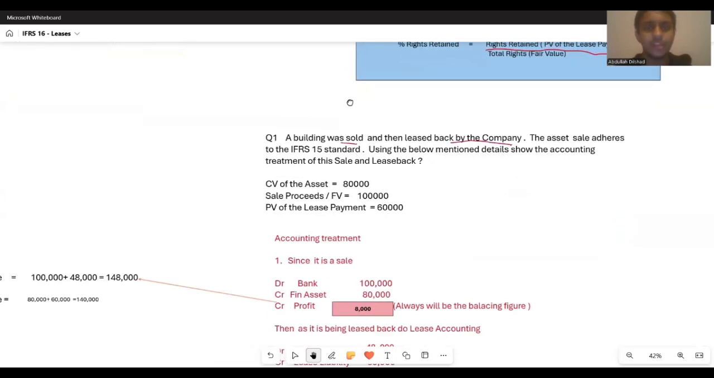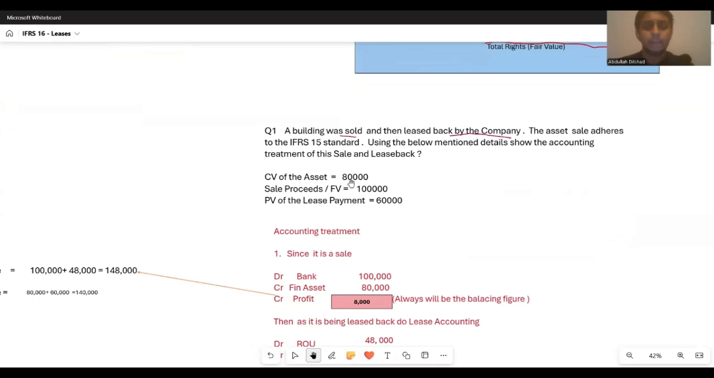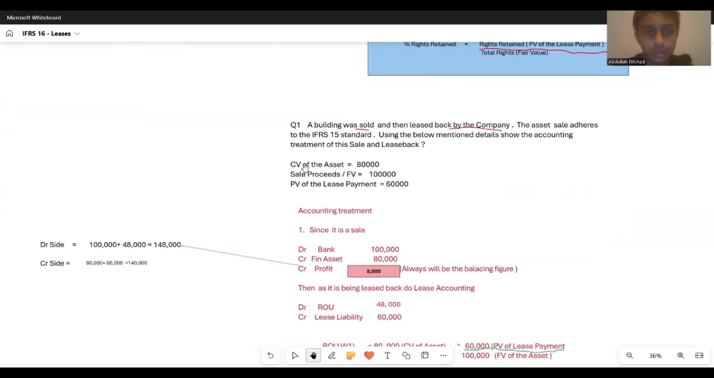It's simple, you just need to match off the figures. First of all, they have given us some additional information as well. The carrying value of the asset is 80,000. The amount received, or the fair value, or the market value, was 100,000. And in addition, the present value of lease payments is 60,000.